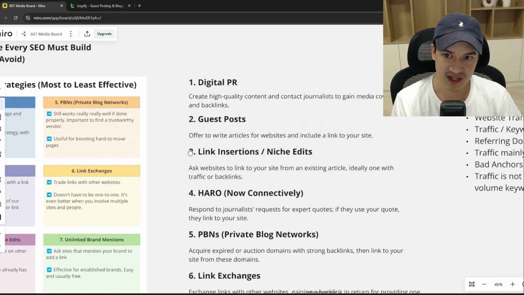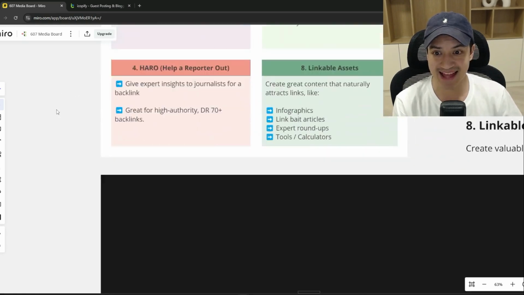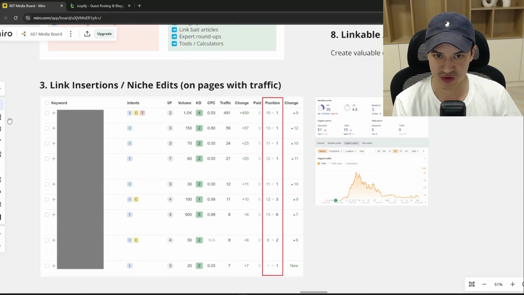That brings me to the one backlink type that every SEO must be building right now, and that is link insertions or niche edits on pages with traffic. They're incredibly powerful right now.